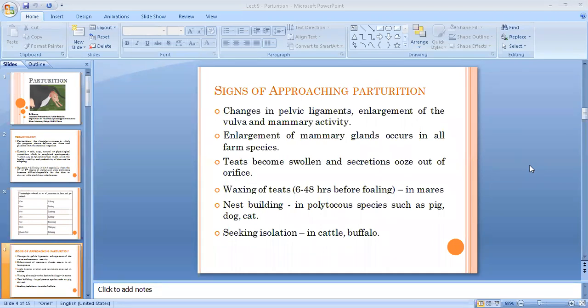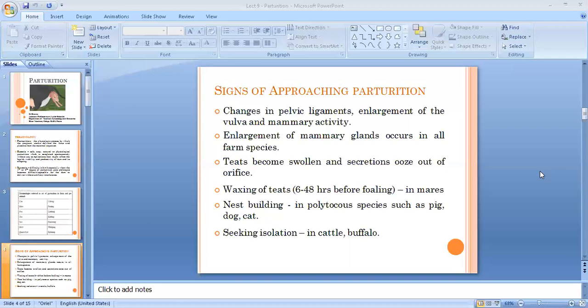So in cattle and buffalo, if the animal is reared in a large herd, the animal will start seeking isolation. It will isolate itself from the rest of the herd. That is a good sign of approaching parturition.